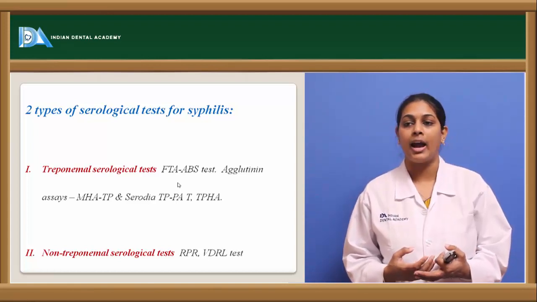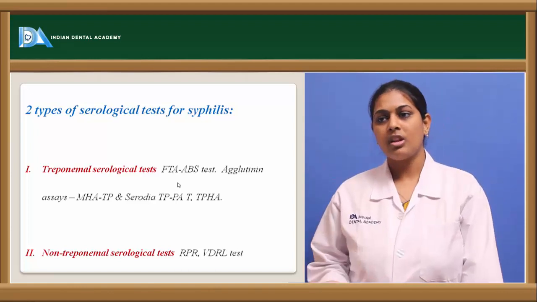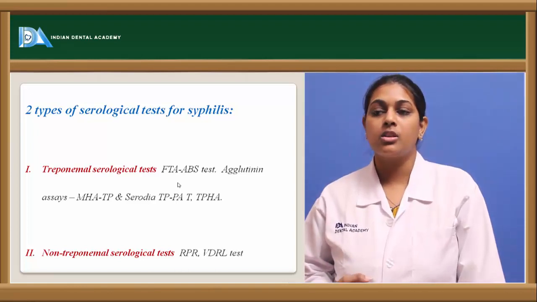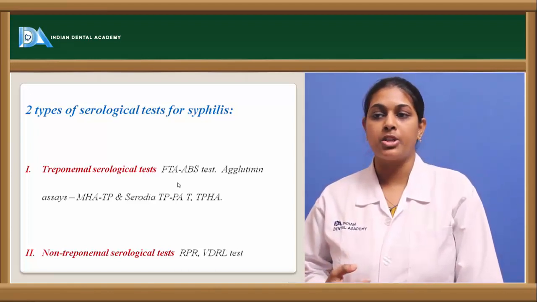These are identified by the rapid plasma reagin test. So this is what is seen in the non-treponemal serological test.